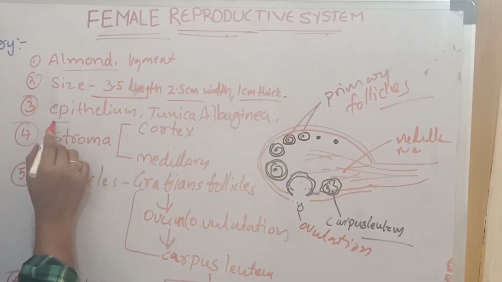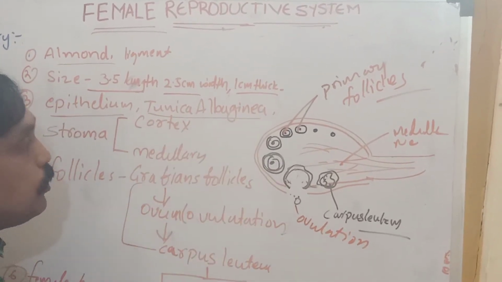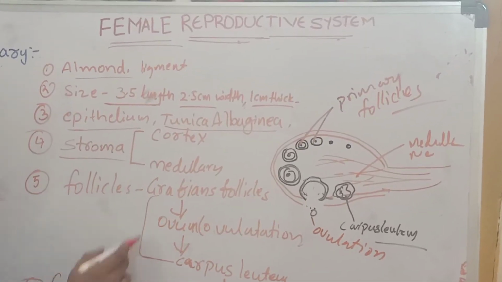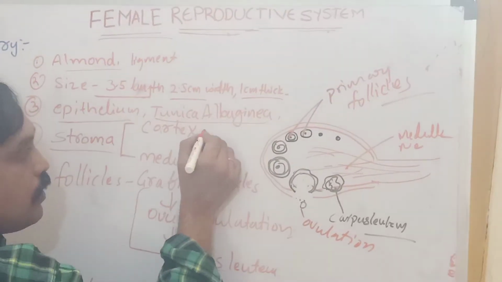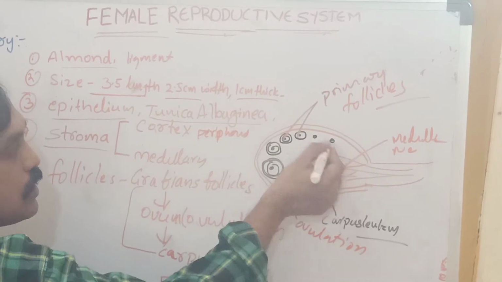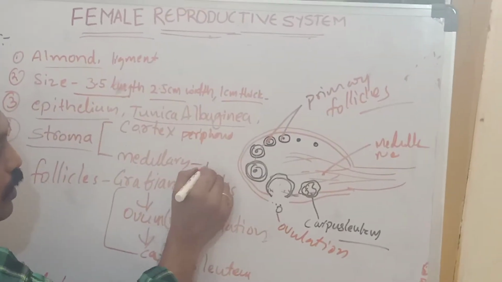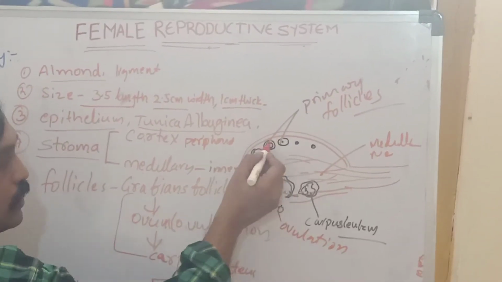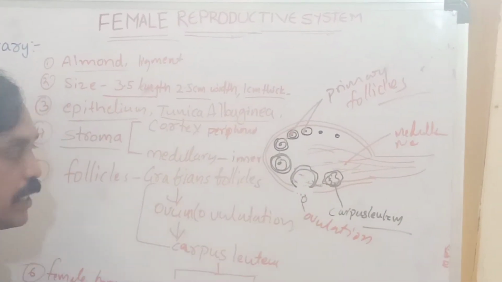It is covered with epithelium tissue, the second layer is tunica albuginea, and inside the tunica albuginea the stroma is divided into two parts: the peripheral outer region, which we call cortex, and the inner middle region, which we call medulla. These follicles number 50 to 60,000.